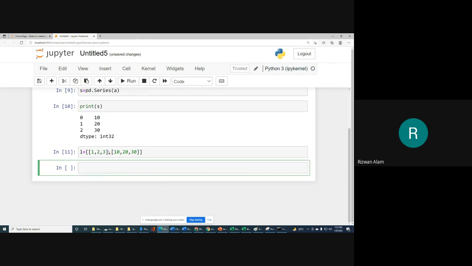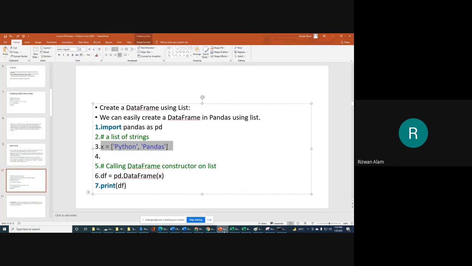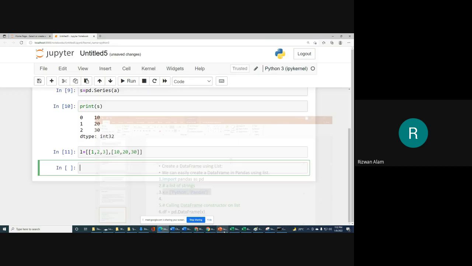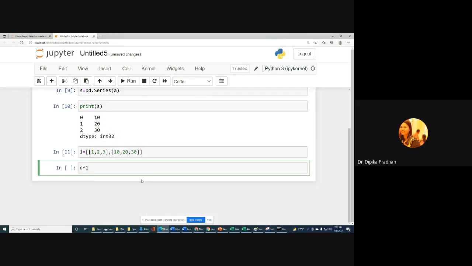This is a list where the first element is itself a list, 1, 2, 3, and the second element is itself a list, 10, 20, 30. So there is a list in which we have two elements and both are themselves lists. Now we are going to provide this as a data frame. For that we will use the data frame method.